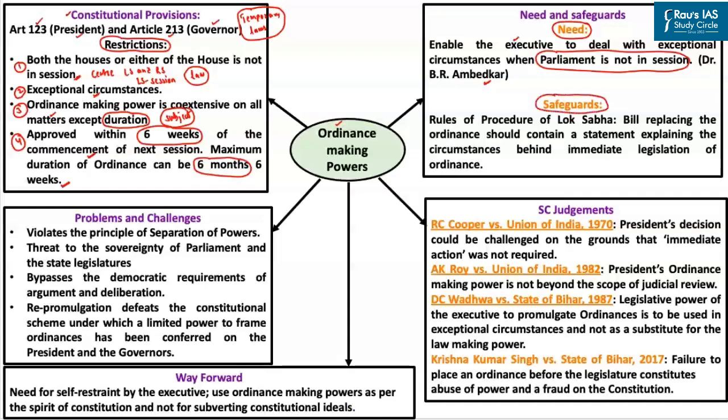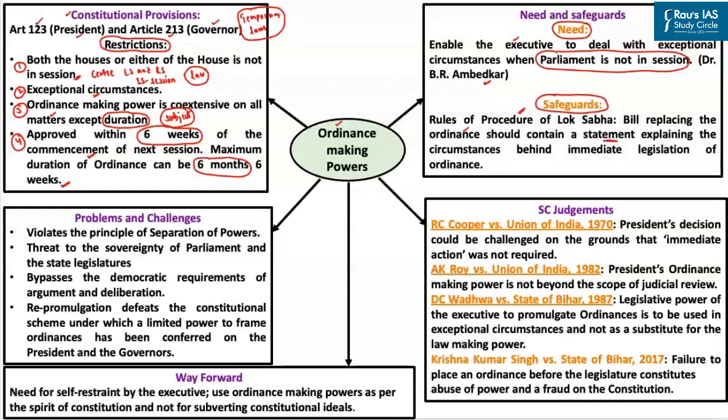For example, the rules of procedure of Lok Sabha provide that whenever the executive or the government presents a bill to replace the ordinance, while presenting such a bill, the executive should present a statement, and this statement should explain the circumstances behind promulgation of ordinances. So this requirement of the executive to present a statement explaining the reasons behind promulgation of ordinances ensures the accountability of the government towards the parliament.